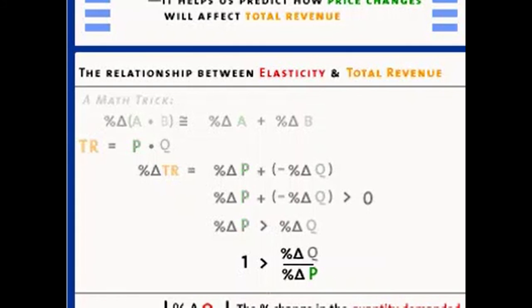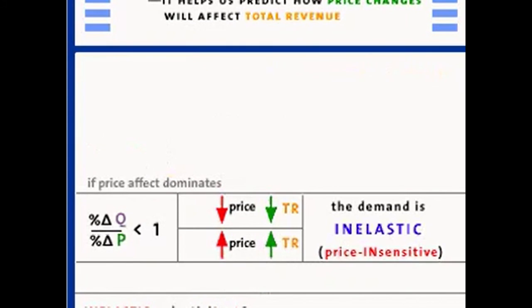The company that has a product that has inelastic demand, when they raise the price of their product, what's going to happen to total revenue? It's going to go up. And why is it going to go up? Because the company is not going to lose customers. The customers are price insensitive. They stay with this firm even though the firm is charging a higher price. And because the price effect dominates the quantity effect, total revenue increases.